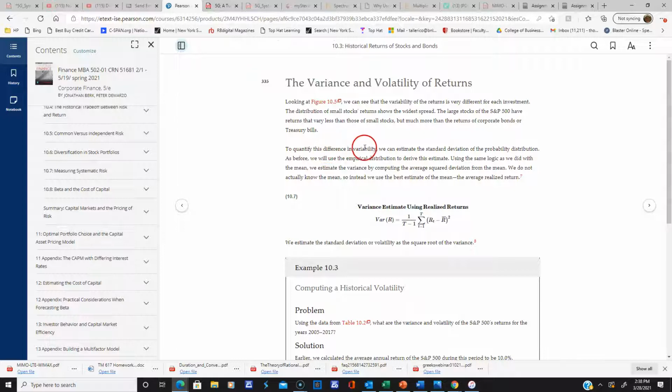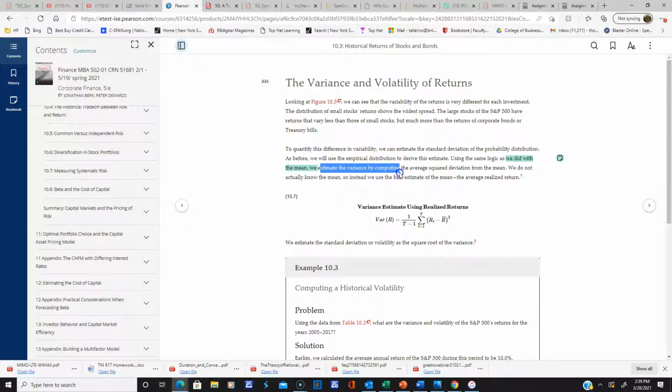To quantify this difference in variability, we can estimate the standard deviation of the probability distribution as before. We will use the empirical distribution to derive this estimate. Using the same logic as we did with the mean, we estimate the variance by computing the average squared deviation from the mean.